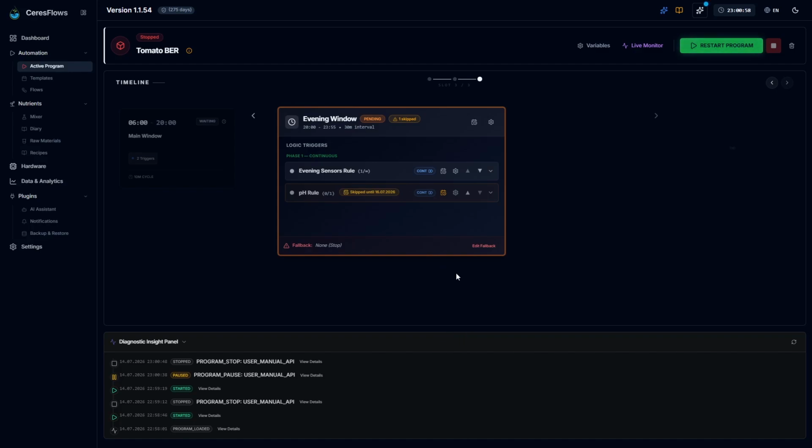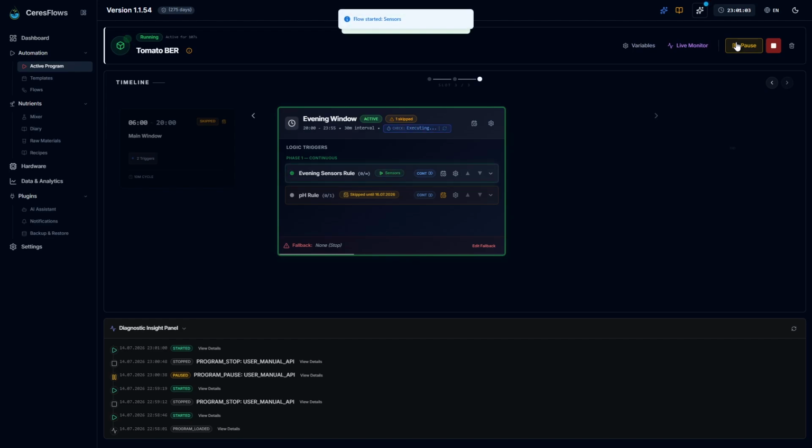Flow is action. Template is a way of thinking. Active program is the moment that thinking starts working in the real world.